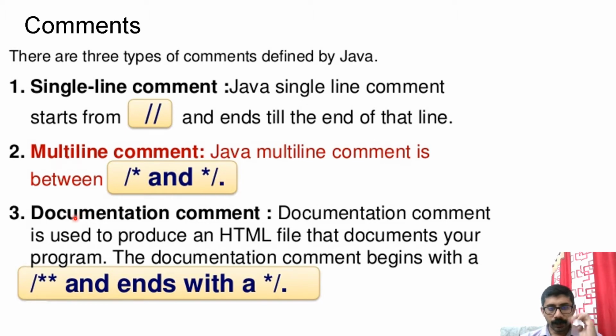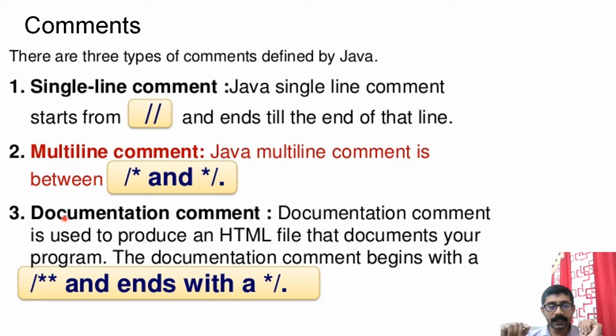Another thing, what is new in Java is documentation comment. The original goal of comment is to enhance the readability of the program, so the programmer can give some comment in the code. By reading that comment, we can easily understand the code. But in order to do the documentation, this particular comment is actually helping much more. Documentation comment is used to produce an HTML file that documents your program.